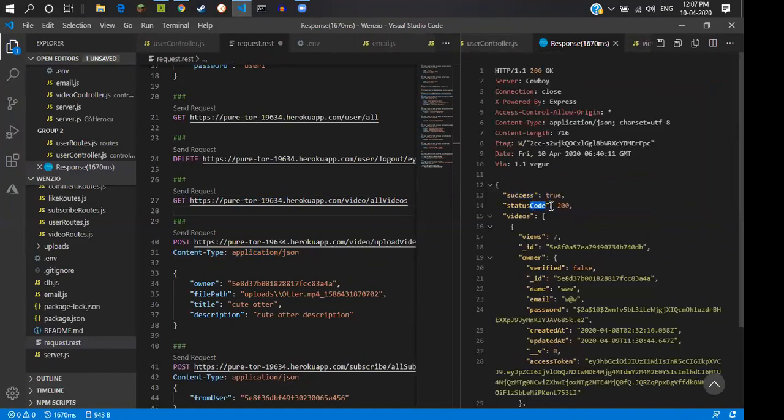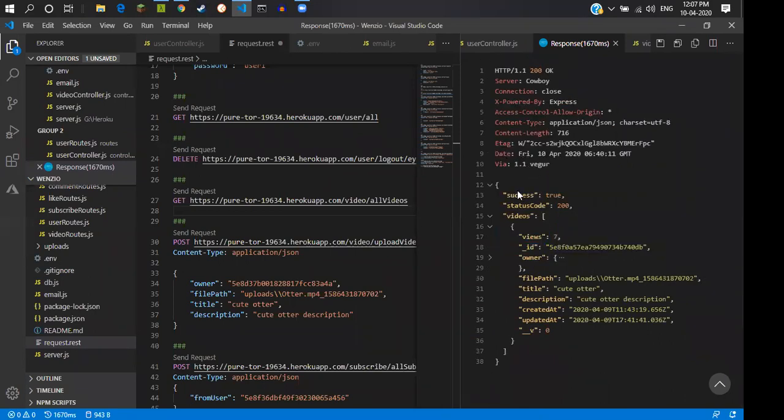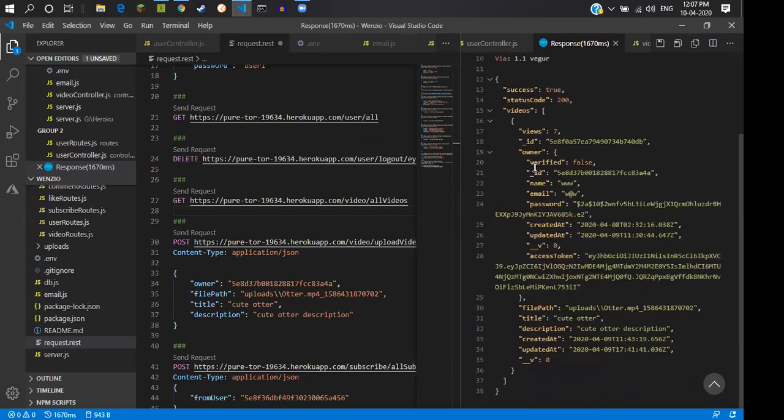The object returned is the video itself, which has views and the video ID. Then this is the details of the owner of that video in a separate object. His name, ID, and access token, and these are the file path, title, description and so on.